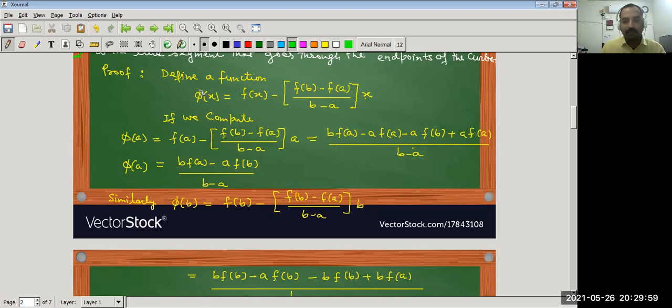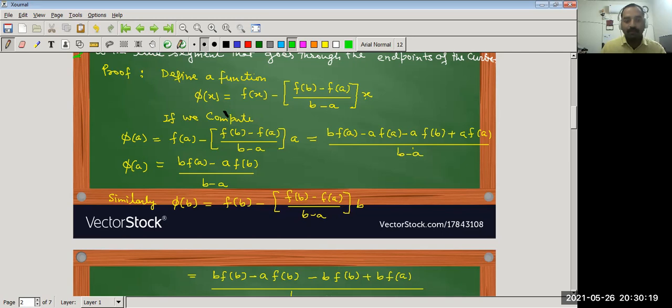So we can conclude that phi x is continuous in closed interval [a,b] and phi x is differentiable in open interval (a,b). Now phi of x satisfies both the conditions, continuity and differentiability.